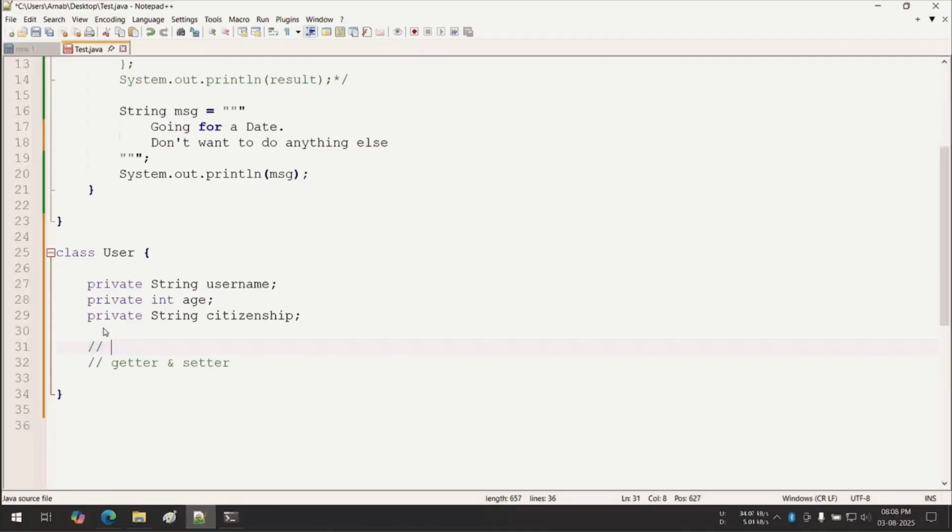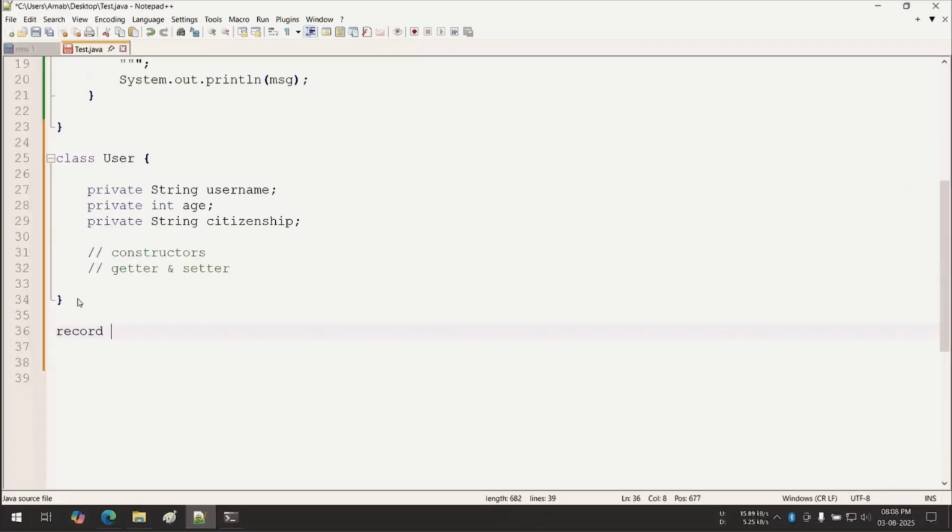What will happen in case of record? Simply remove all this. Just to see, you are writing a record User, then you are opening the round brackets, which are sometimes called first brackets. Inside this, you are writing String name, then int age, then String citizenship. Understood? Then simply open and close the curly braces.